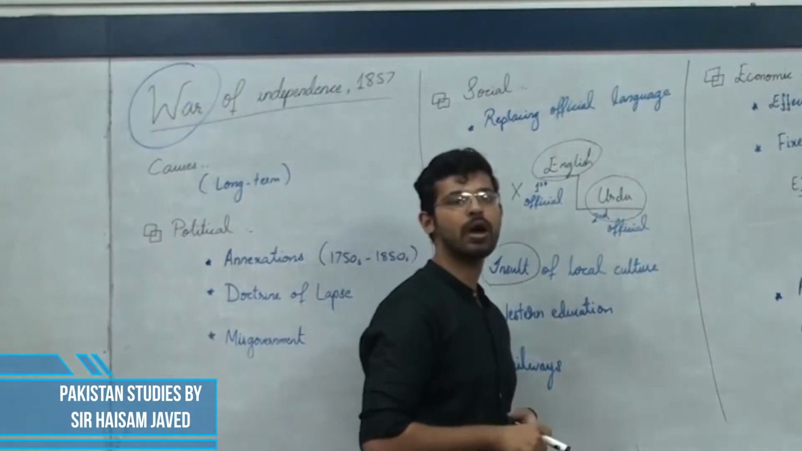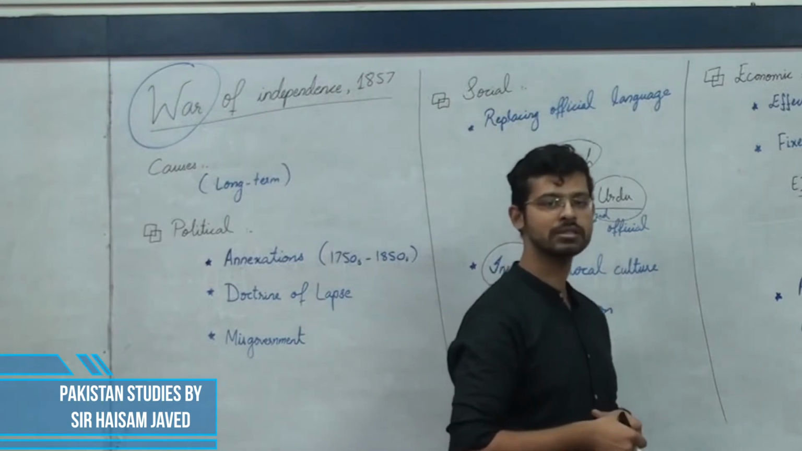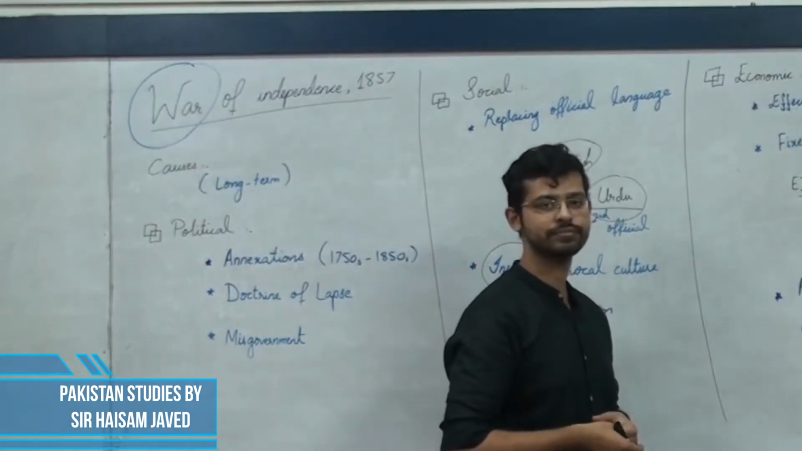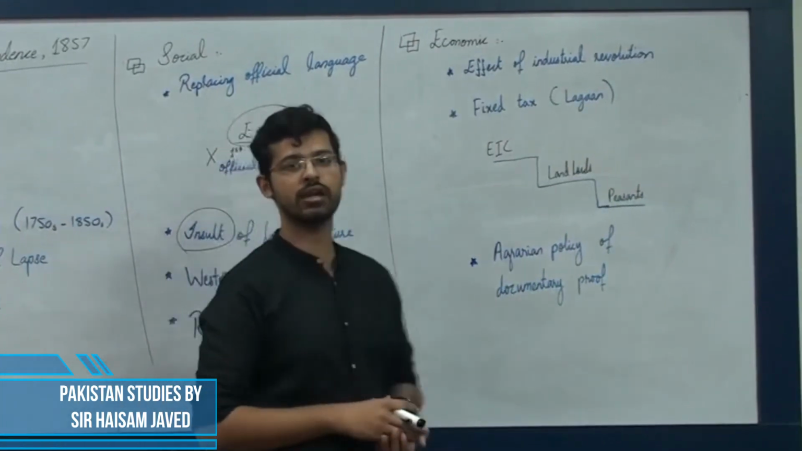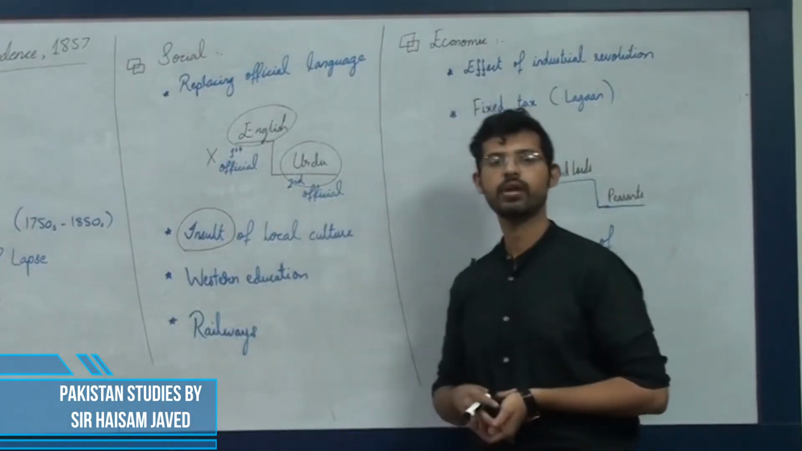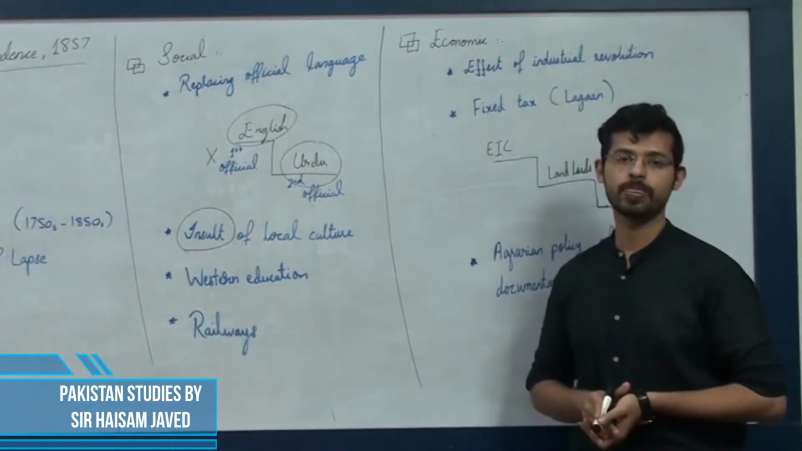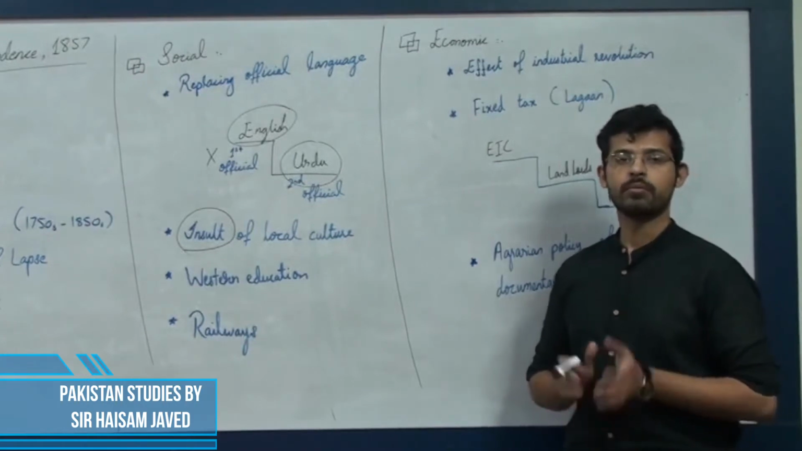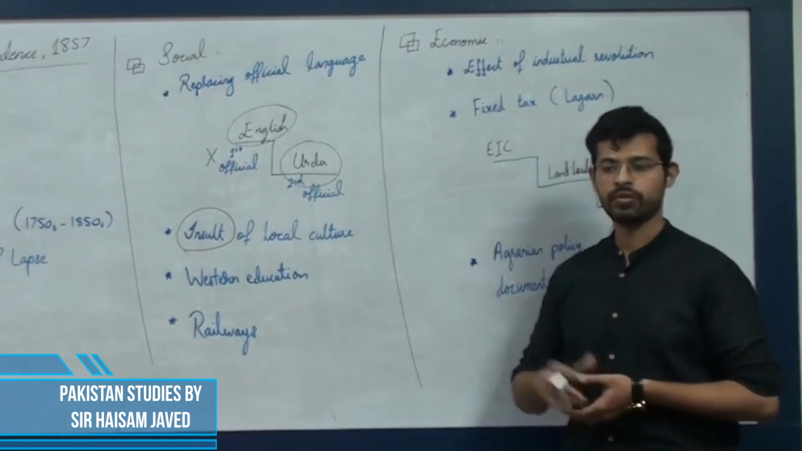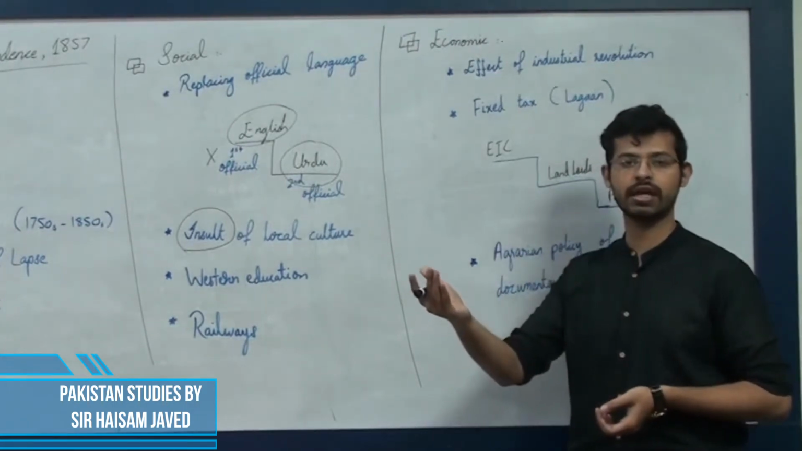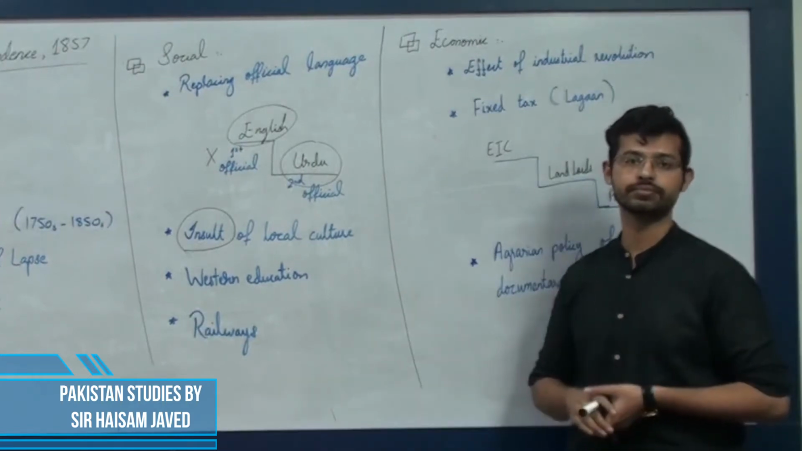Lastly, we talk about the economic reasons behind the War of Independence 1857. Starting with the effect of Industrial Revolution. So what was this Industrial Revolution that we are talking about? Britain saw the development of industries. They went onwards from the agricultural age and progressed onto the industrial age.